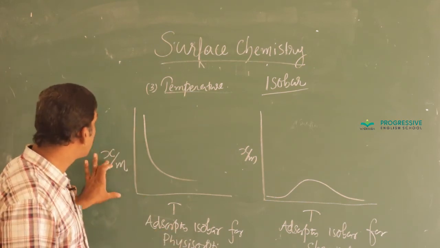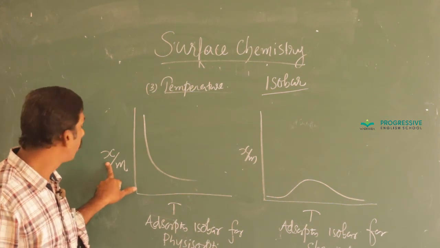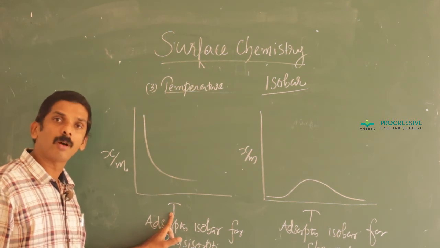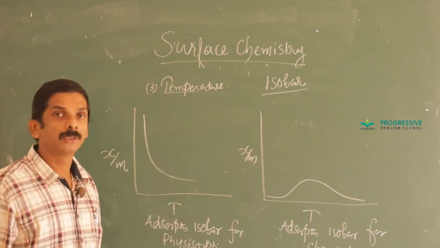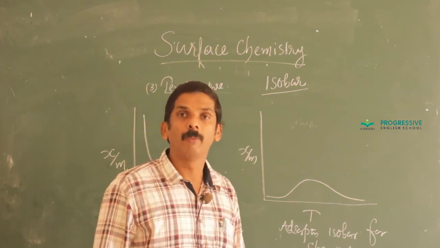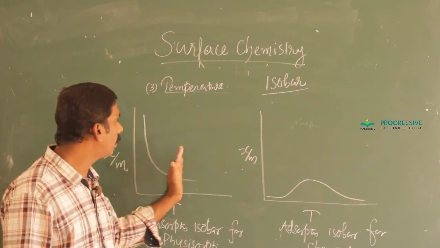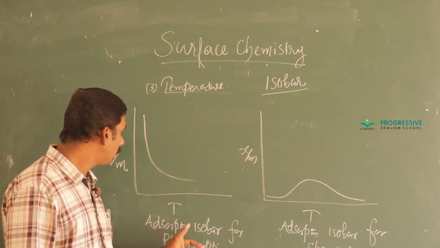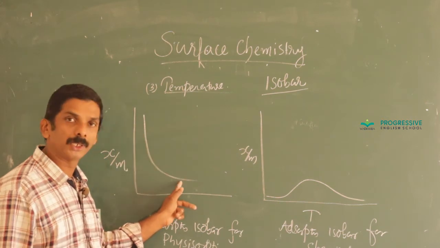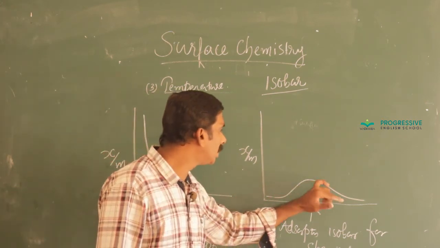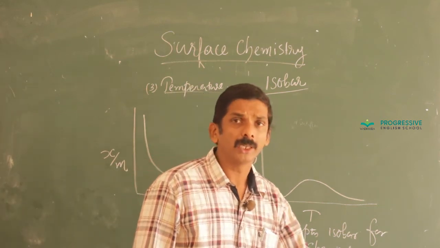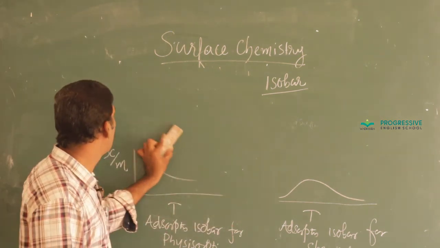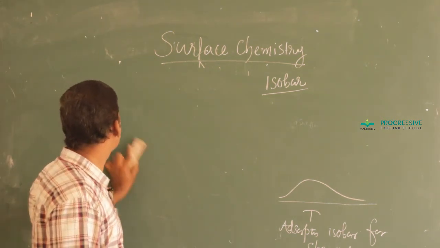The graph drawn by taking extent of adsorption, that is x by m, where x is the mass of adsorbate and m is the mass of adsorbent, against temperature at constant pressure, that graph is known as adsorption isobar. And here we get separate graphs for physisorption as well as chemisorption, because in physisorption the rate decreases with the increase in temperature, and in the case of chemisorption it first increases, then decreases. The first increase is due to the reason that it requires activation energy.